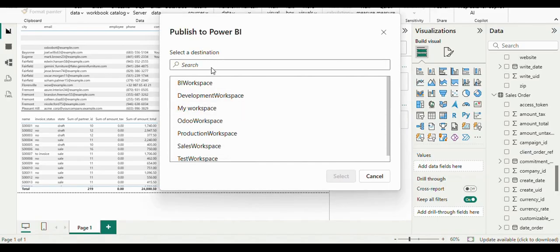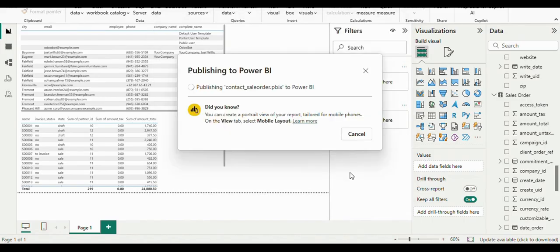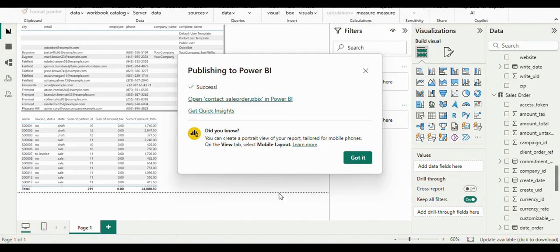After saving, it will ask you to select the destination, like in which workspace you want to publish it in Power BI online. I will select my Odoo workspace and then click on select. Here you can see it's been successfully published to Power BI online.